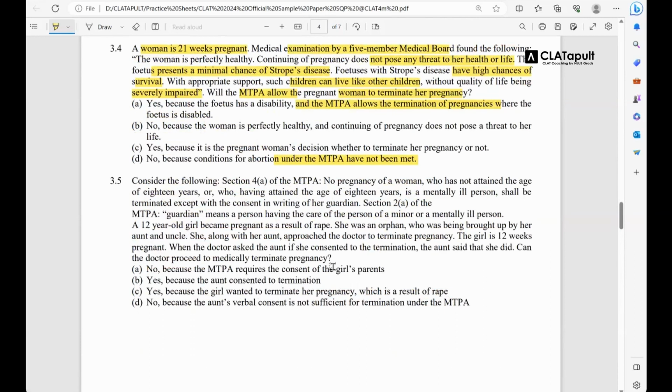Now, first let's read. Consider the following statement. Section 4A of the MTPA is given to you. No pregnancy of a woman who has not attained the age of 18 years or who, having attained the age of 18 years, is a mentally ill person shall be terminated except with the consent in writing of her guardian.